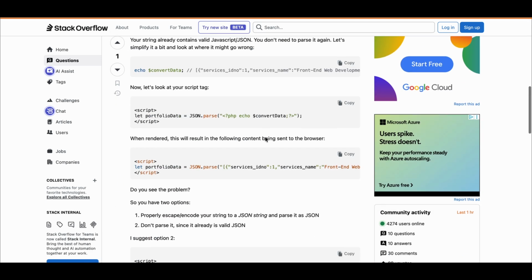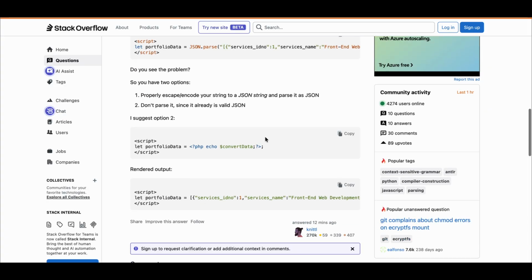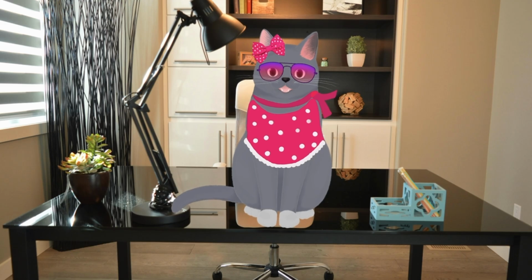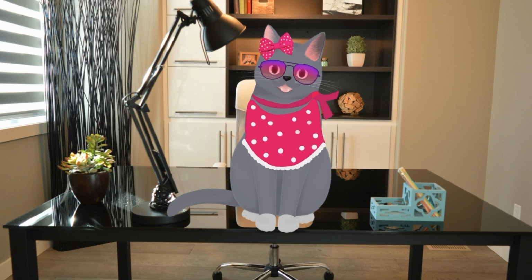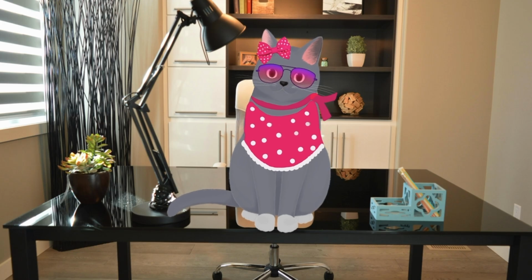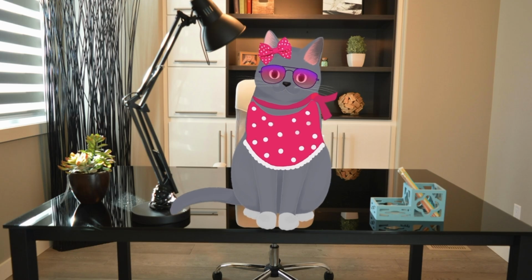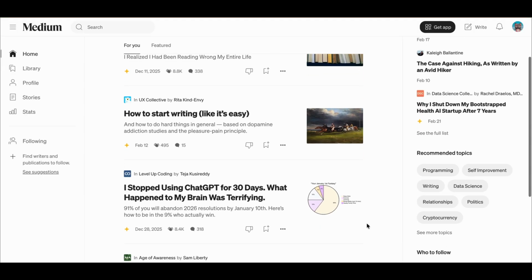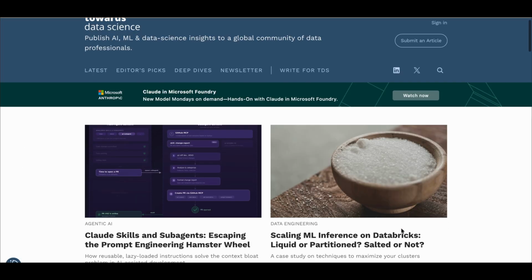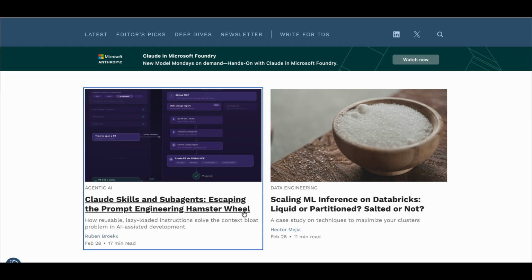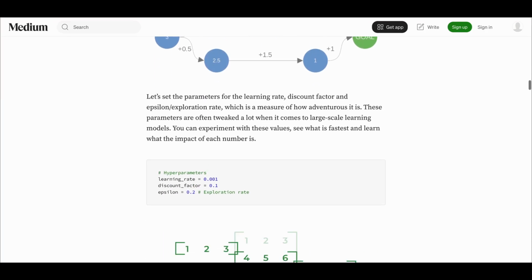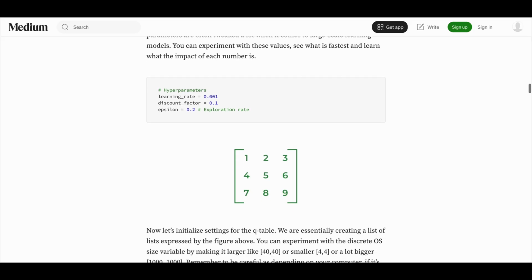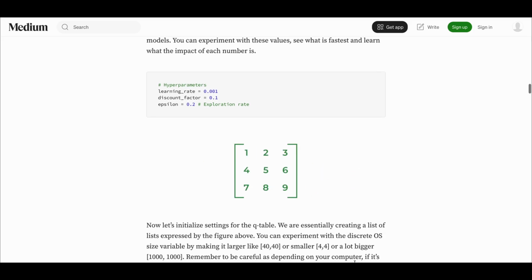Of course, true to my feline nature, I'm a professional lurker, benefiting from the wisdom of other people answering questions on the platform, but never contributing any answers myself. Sorry, not sorry. We also have blogs like Medium and Towards Data Science, which provide code and explanations. These often are helpful. Unfortunately, you have a limited number of free articles you can read, and many of the articles may be behind a paywall.